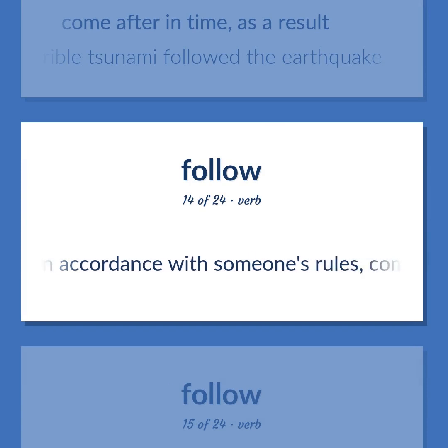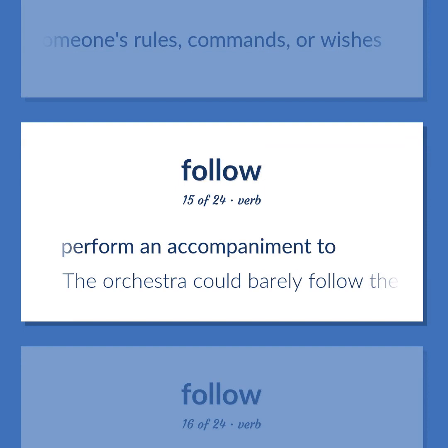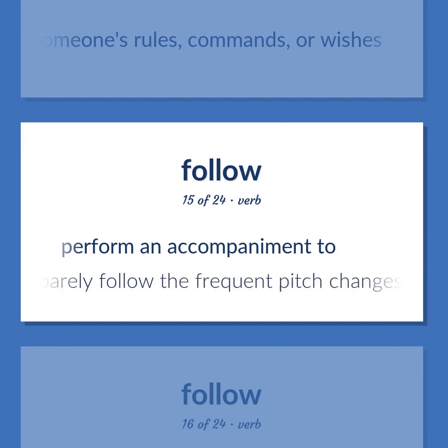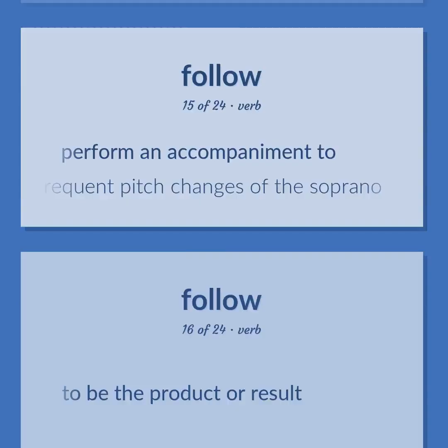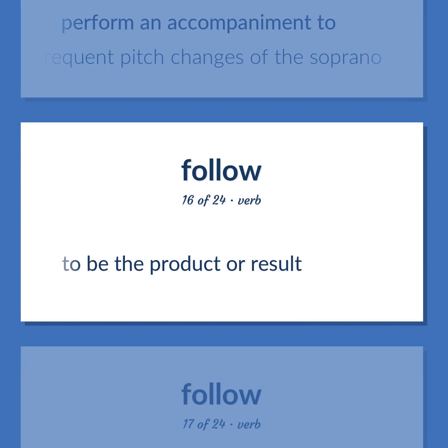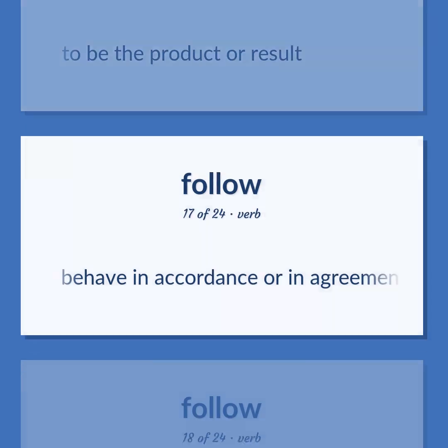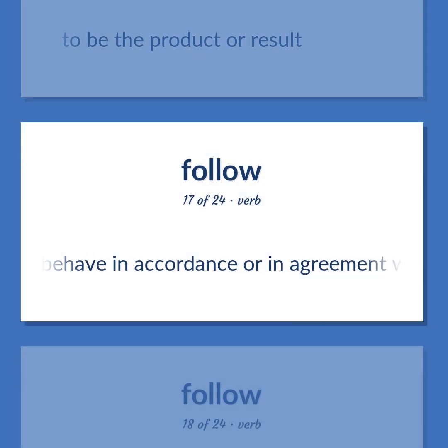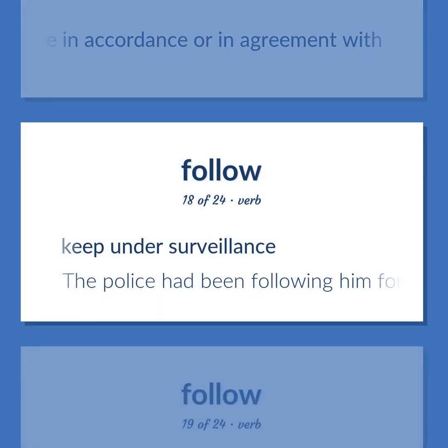Act in accordance with someone's rules, commands, or wishes. Perform an accompaniment to. The orchestra could barely follow the frequent pitch changes of the soprano. To be the product or result. Behave in accordance or in agreement with. Keep under surveillance. The police had been following him for weeks but they could not prove his involvement in the bombing.